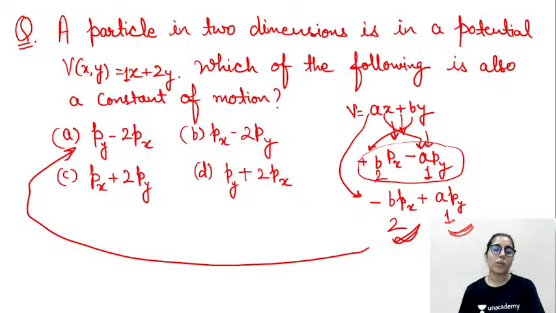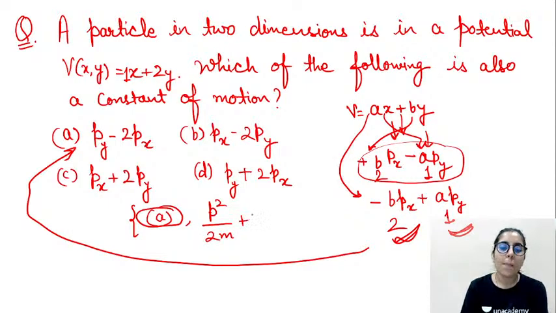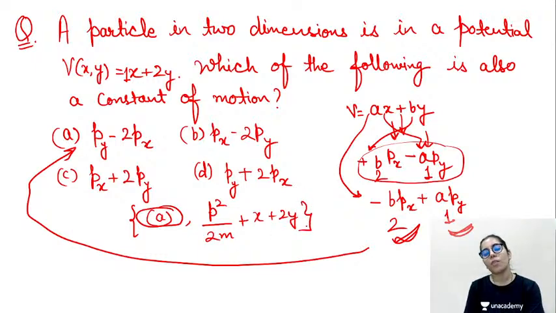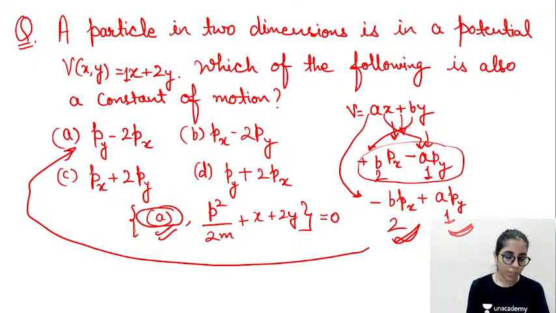The other thing you can do here is to find the Poisson bracket of the options one by one. For example, option A with the Hamiltonian. What will be the Hamiltonian? That will be p square upon 2m plus the given potential energy. So by checking the option's Poisson bracket with the given potential associated Hamiltonian, if you get it 0, that means it's the conserved quantity or constant of motion, otherwise no. So that's how you can check with the detailed method. It depends on which one you find more beneficial and easier to consider in the exam, you can go for that.